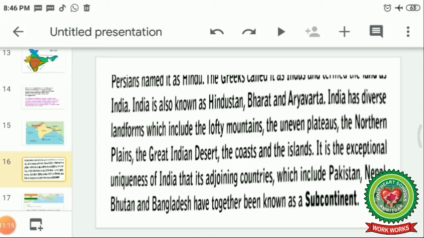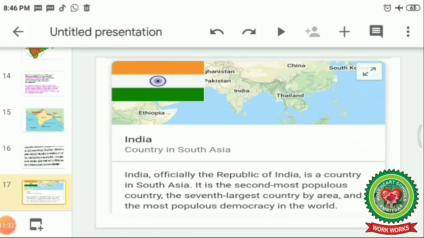It is an exceptional uniqueness of India that its adjoining countries, which include Pakistan, Nepal, Bhutan and Bangladesh, together are known as a subcontinent. Now here you can see India as a part of it, which is why it is called a subcontinent.